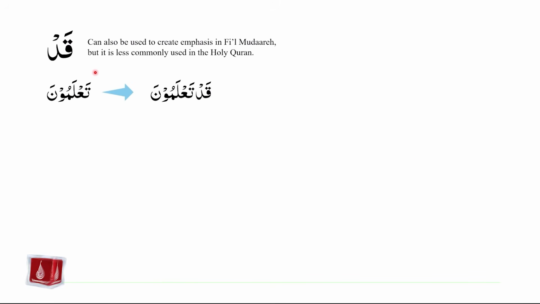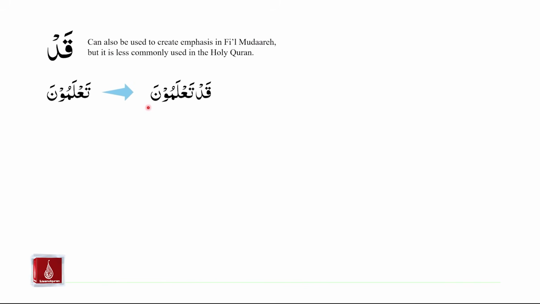Please note that qad can also be used to create emphasis in fi'il mudare, but it is less commonly used in the Holy Quran. For example, we have ta'lamuna, which is fi'il mudare, and we can add emphasis to ta'lamuna by adding qad, and we have qad ta'lamuna.